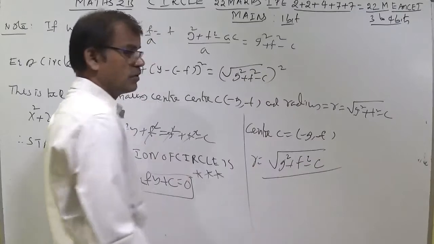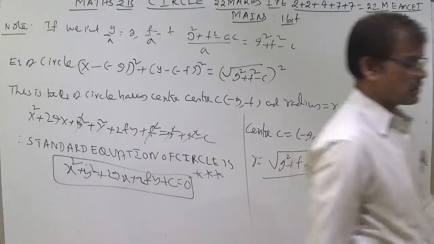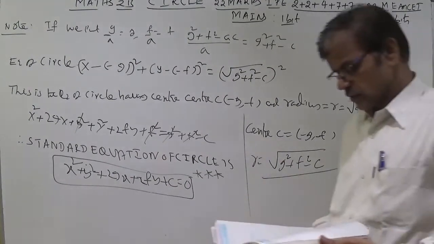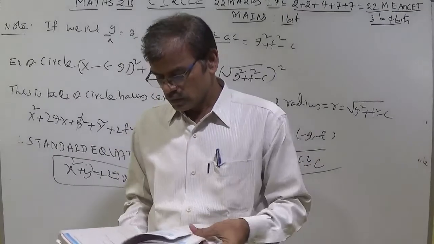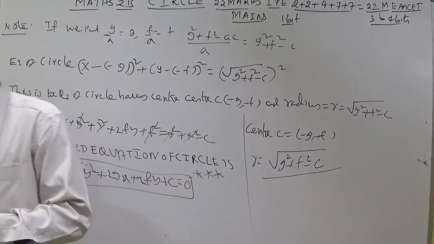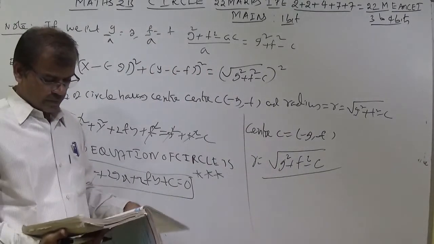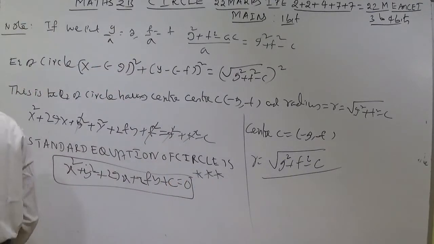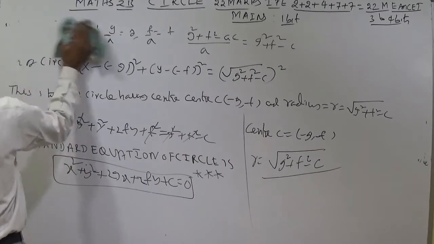Until now we have discussed the standard equation of circle. Now we can do some examples. Using this one we can do some examples. Later theory we can discuss later also. One example, example 3. Let us discuss example 3, page number 5.